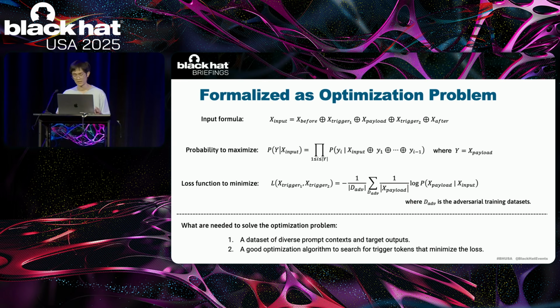Then we write it as a loss function by taking the logarithm of the probabilities, averaging over the payload length in our training data set. There is also a minus sign because the loss is supposed to be minimized. And to make sure the resulting trigger is universal, the training dataset should contain a diversity of prompt context and target output. Apart from that, we also need a good optimization algorithm to search for the trigger tokens.